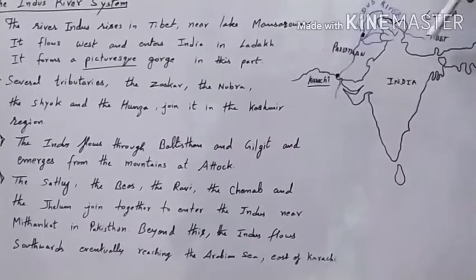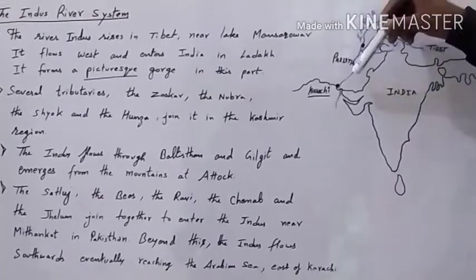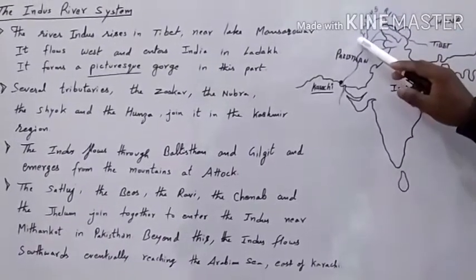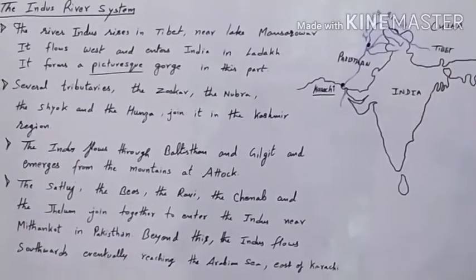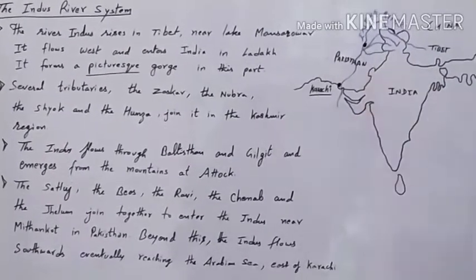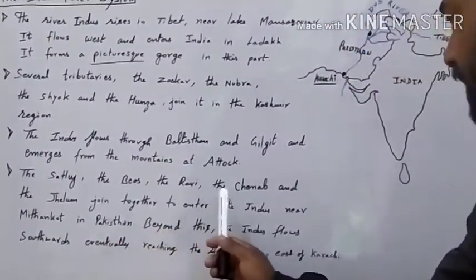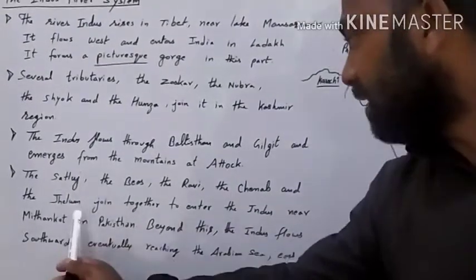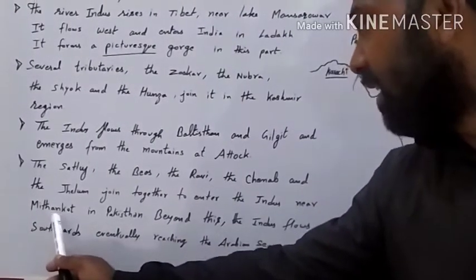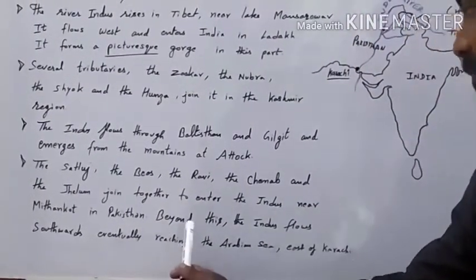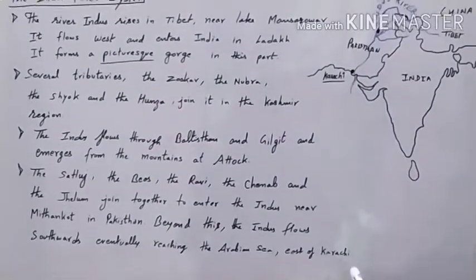When river Indus flows toward the west, it passes through this place and flows downward. While flowing downward, it emerges from the mountain at a place called Attock. Now let us understand another point. The Satluj, the Beas, the Ravi, the Chenab, and the Jhelum join together to enter the Indus near Mithankot in Pakistan. Beyond this, the Indus flows southward, eventually reaching the Arabian Sea east of Karachi.